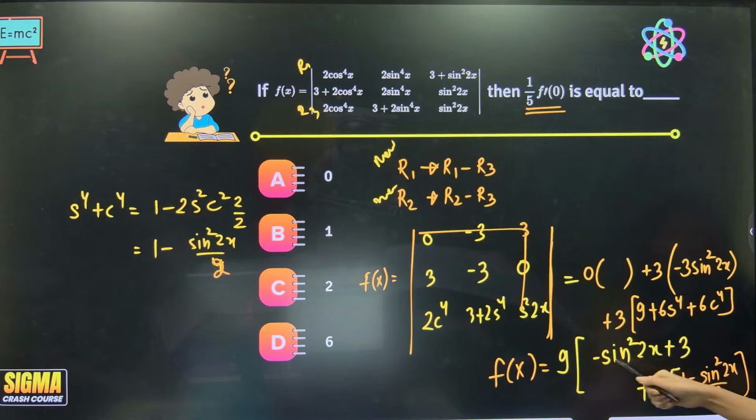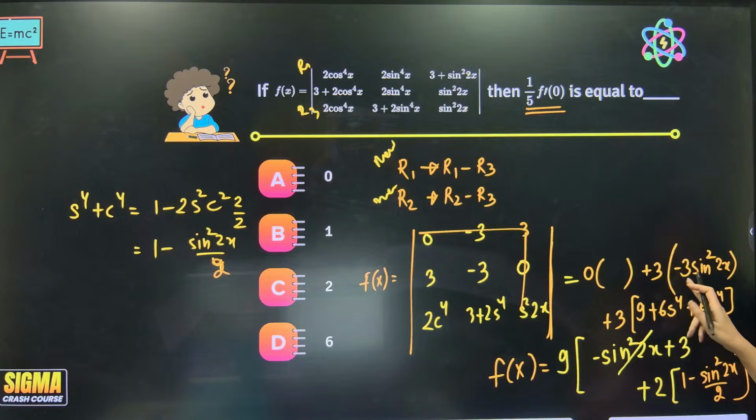Can you see that this minus sign and this is minus, right? This was minus, correct? Minus 3. Is it minus? Yes.